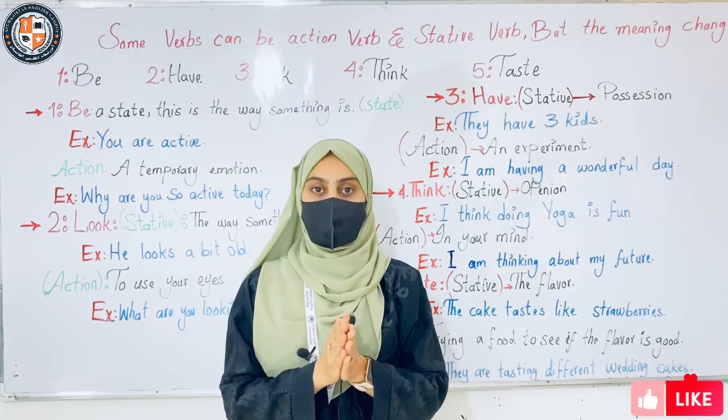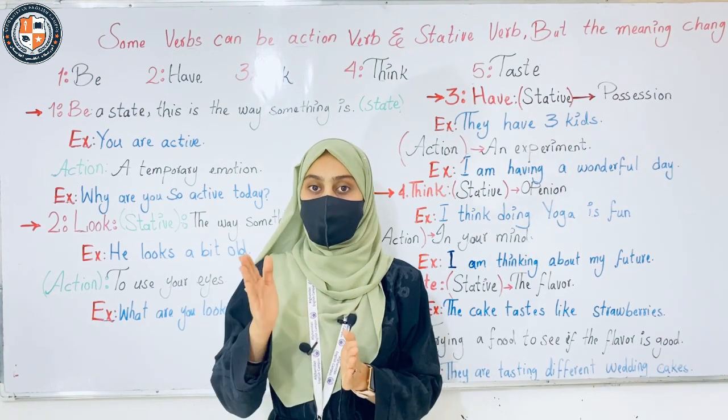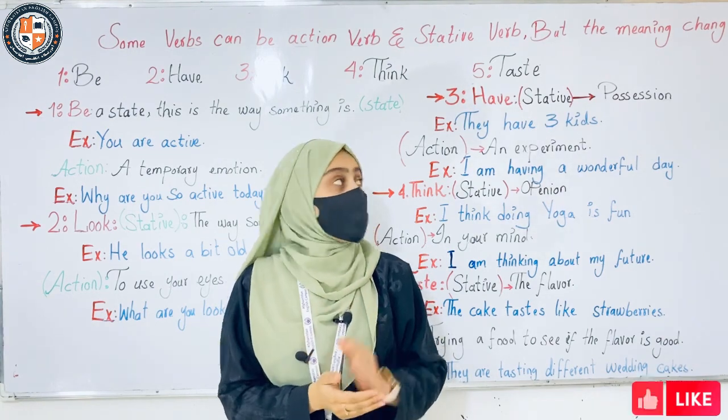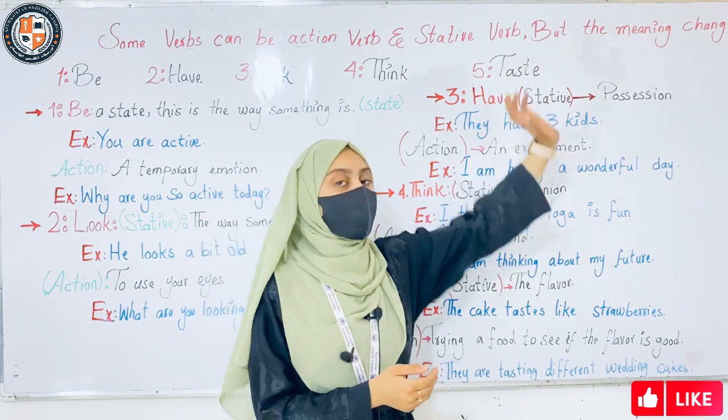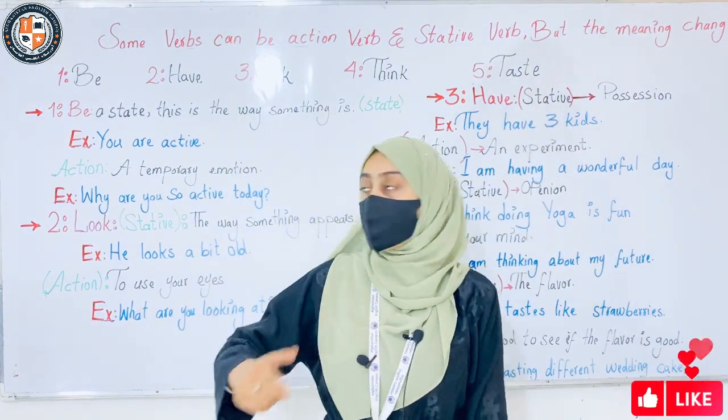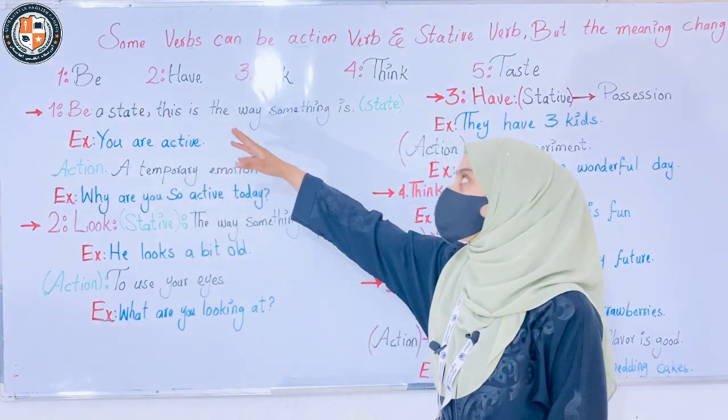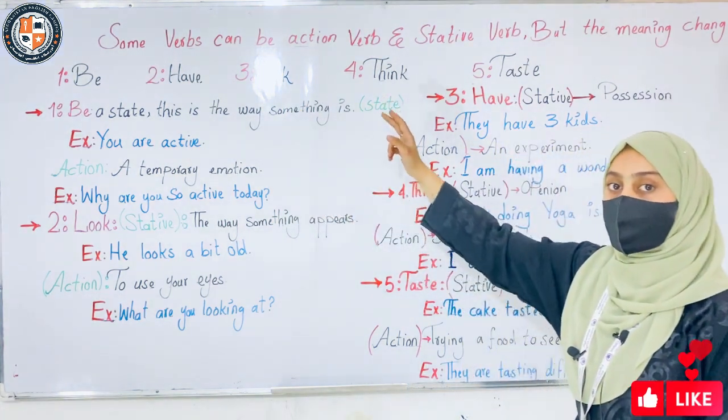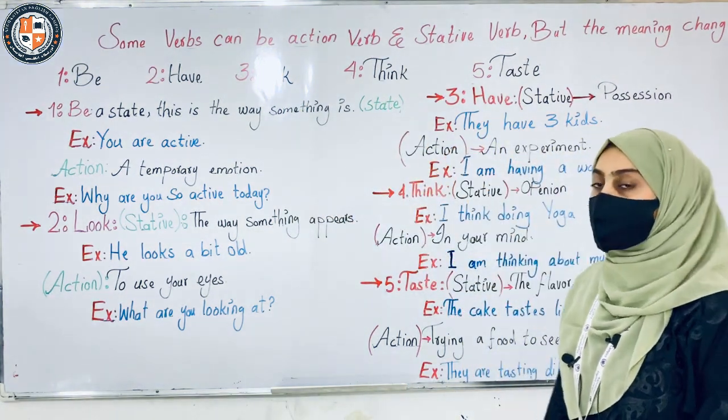We have some verbs that can be a state verb and also can be an action verb, but the meaning changes. For example, they are be, have, look, think, and taste. The first one, be.